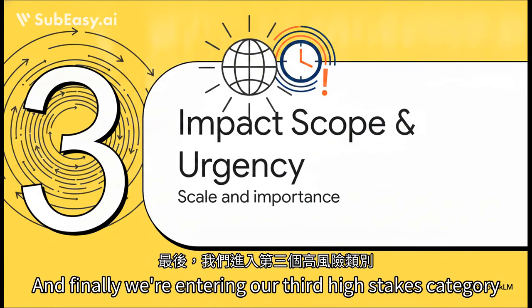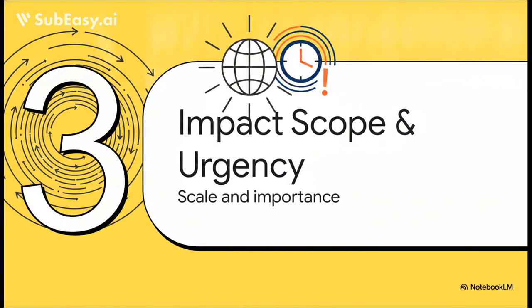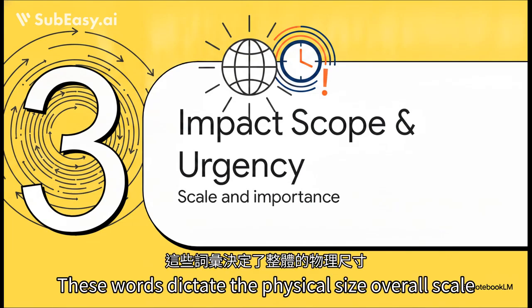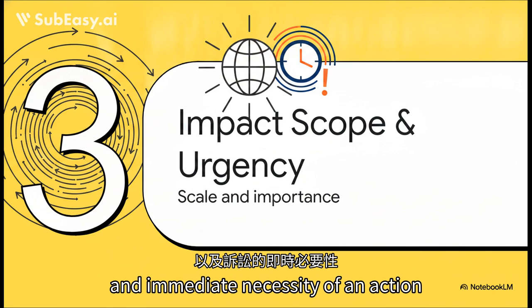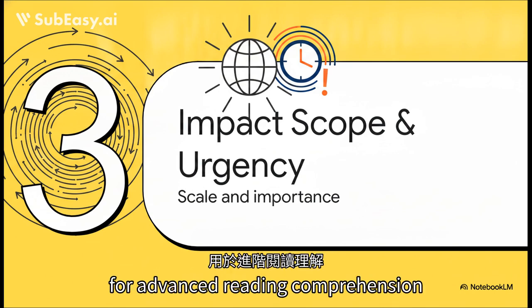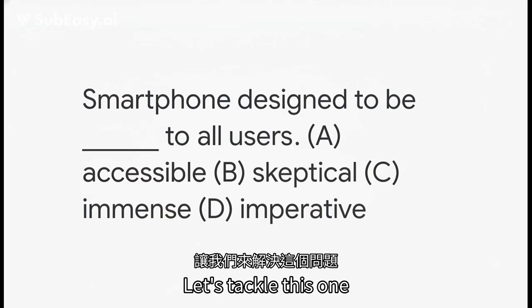And finally, we're entering our third high-stakes category, impact, scope, and urgency. These words dictate the physical size, overall scale, and immediate necessity of an action, which is absolutely crucial for advanced reading comprehension. Let's tackle this one.